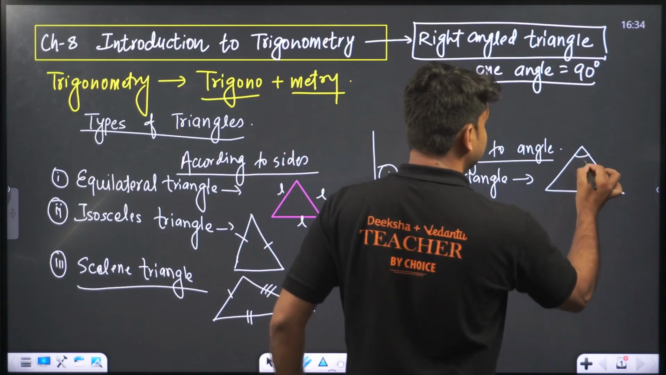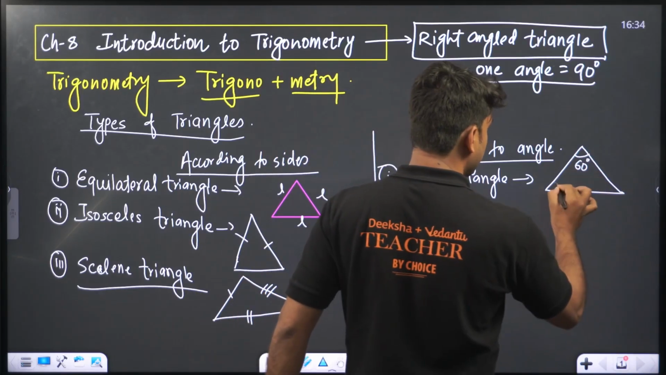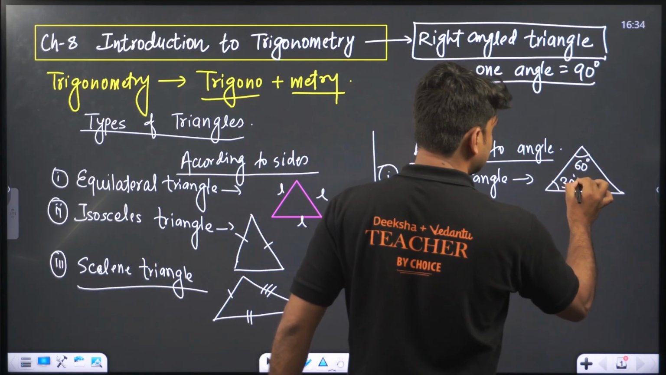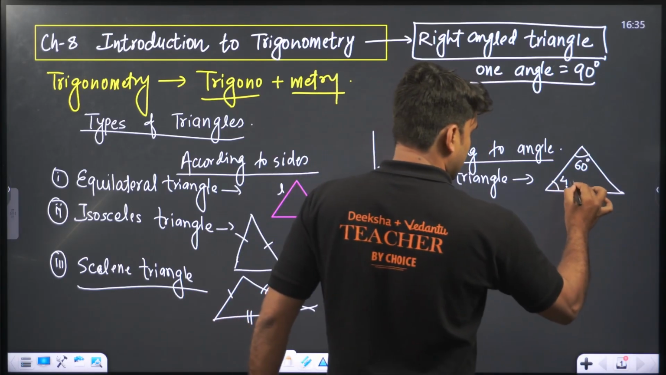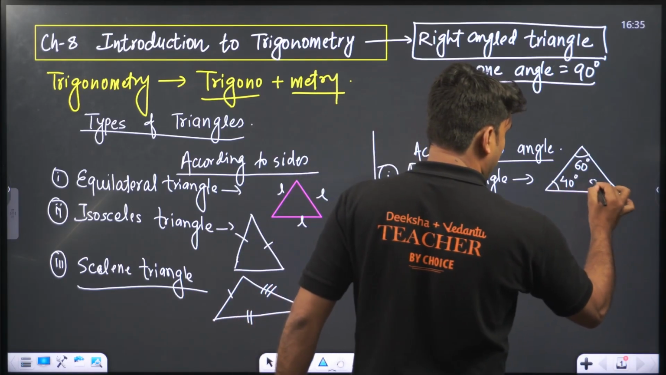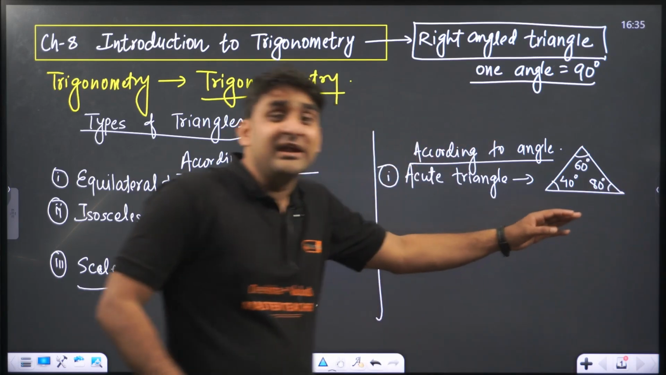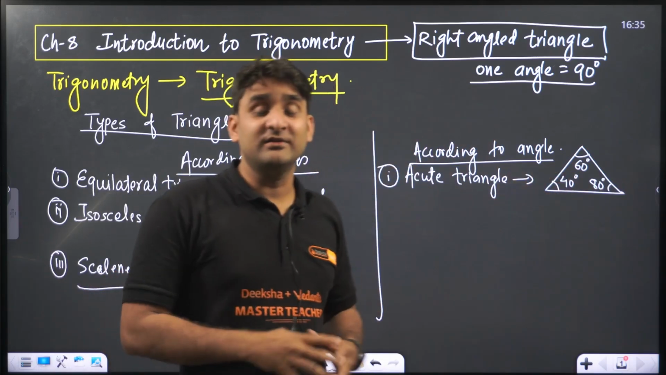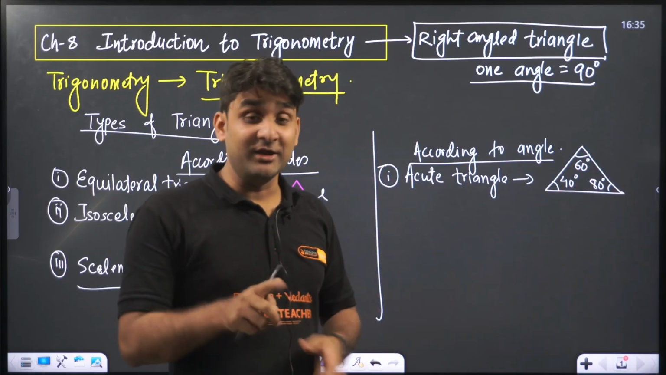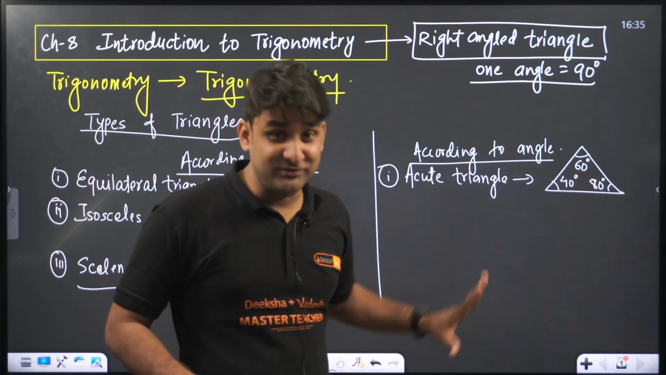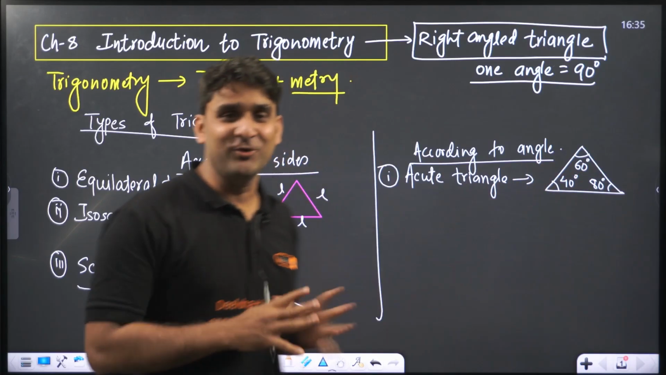For example, this is 60 degree. This is 40 degree. Okay, and this is 80 degree. All the angles are less than 90 degree. So such a triangle is called acute triangle because all the angles are less than 90 degree. But when you add all the angles, the summation is equal to 180 degree. So this is acute angle triangle.